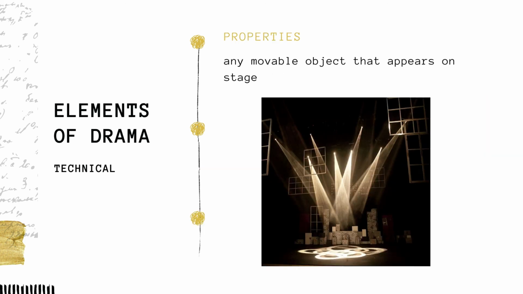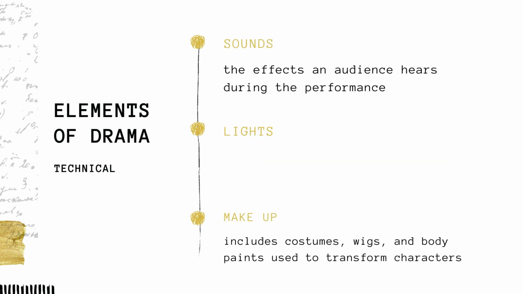Another element is the property or the properties. These are any movable object that appears on stage. Examples of this are the lights or the lightings and the movable microphones on the set. We also have the sounds or the effects an audience hears during the performance, and the lights, and we also have the makeup, which includes costumes, wigs, and body paints to transform characters.